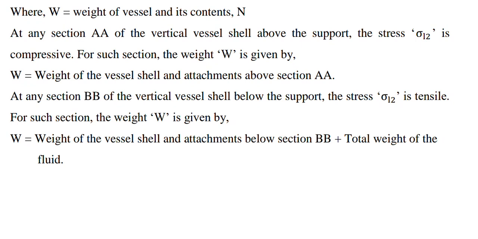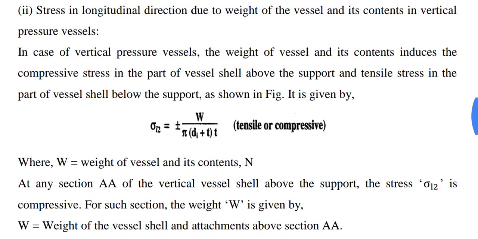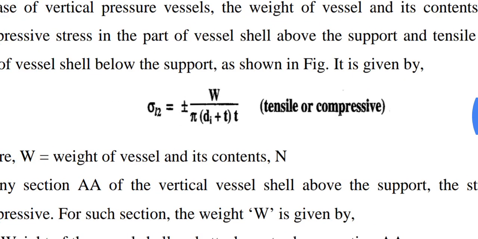Weight of the vessel shell and its attachment below section BB plus total weight of the fluid. And this is the formula for the longitudinal stress generation in vessel shell due to its self weight and fluid content in case of vertical pressure vessel shell. Plus or minus indicates tensile or compressive. If you consider section AA, then the stress is compressive, and if section BB is considered, then stress is tensile.